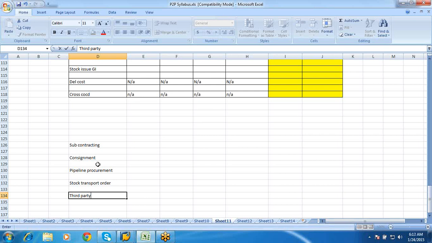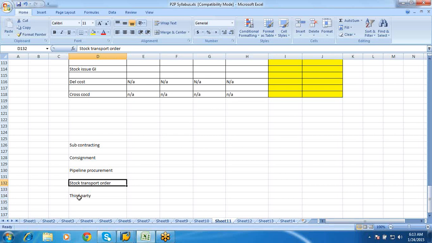Let us go one by one and see what settings we need to do for all five. I will be taking the first three, because they are purely related to materials management. Stock transport orders and third party are an integration with sales and distribution, where we need to create the sales organization, distribution channel and so on.